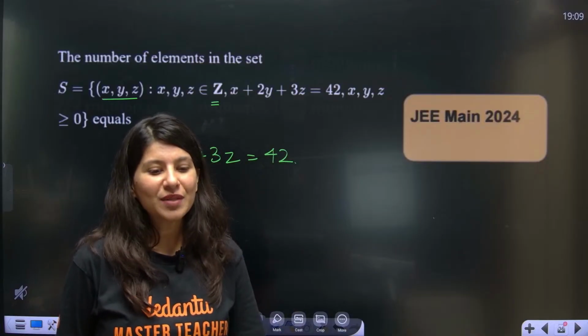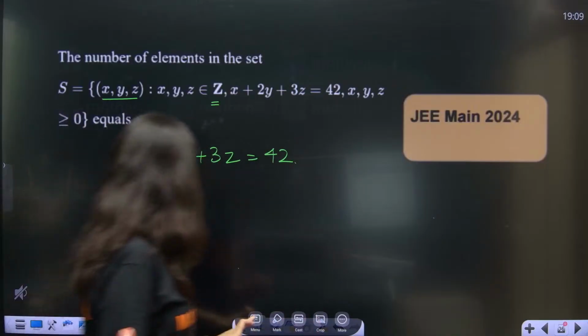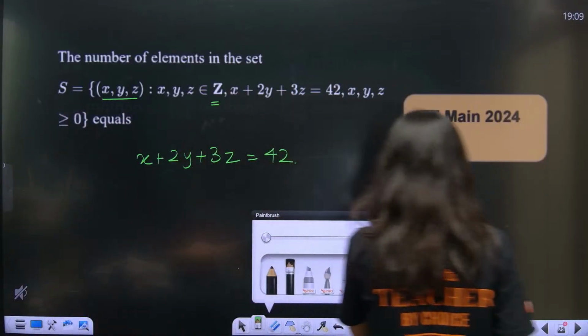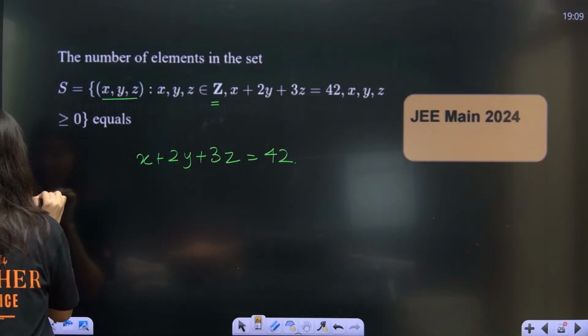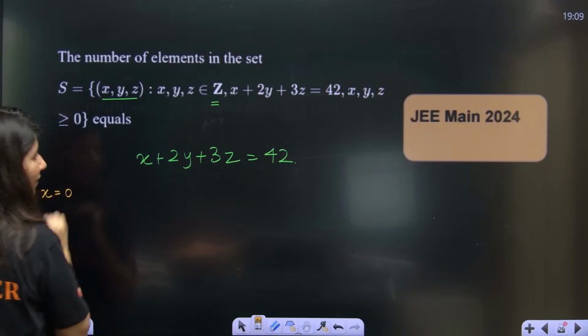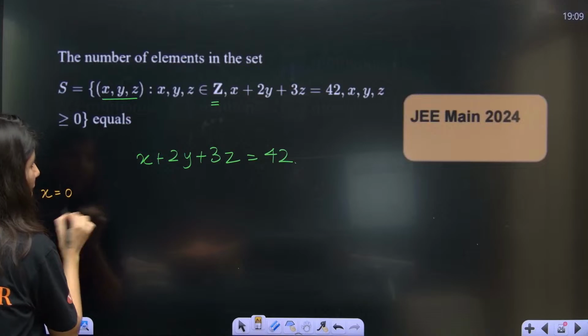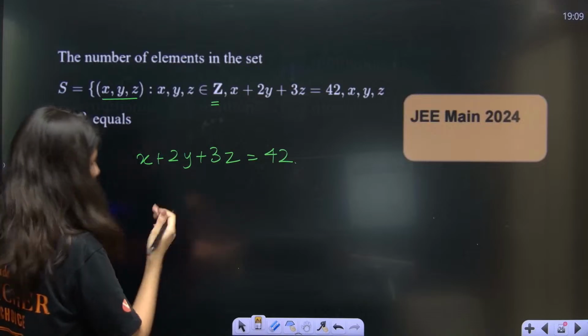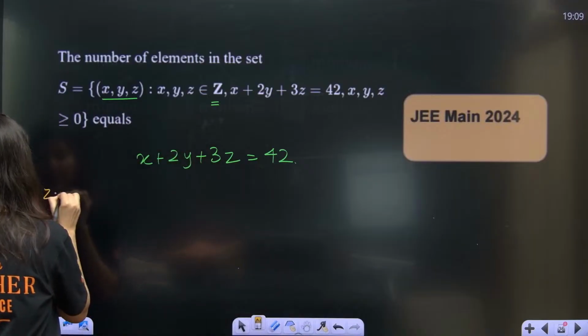So what you need to do is think. You need to make cases in this. Suppose case number 1, x is equal to 0. Sorry, not x equal to 0. Make z 0, I think this will make more sense.